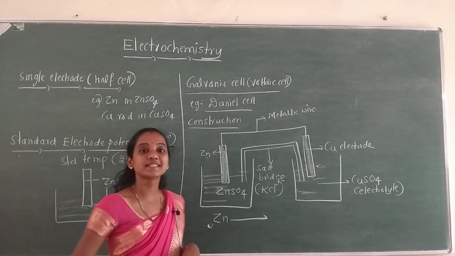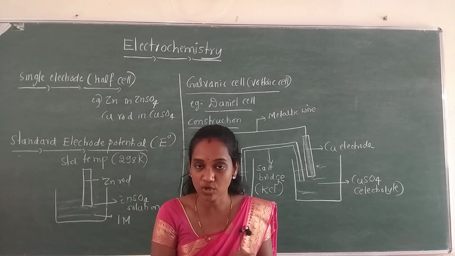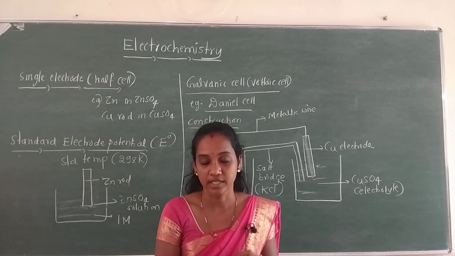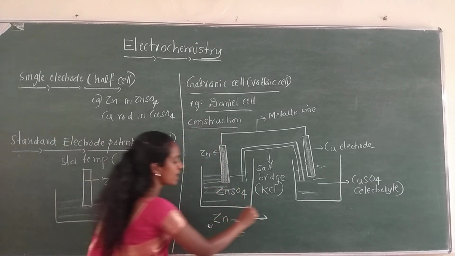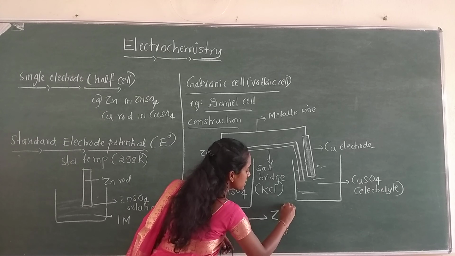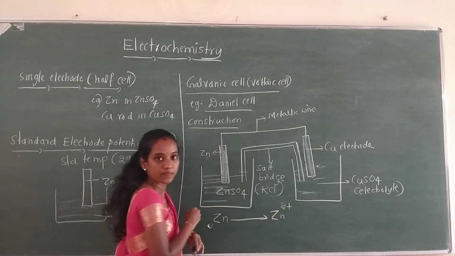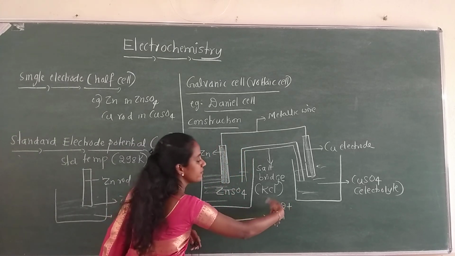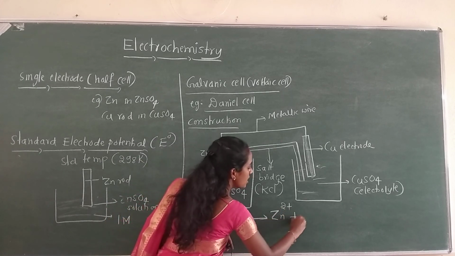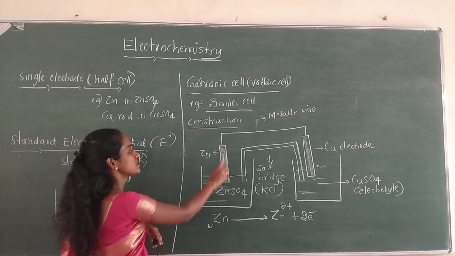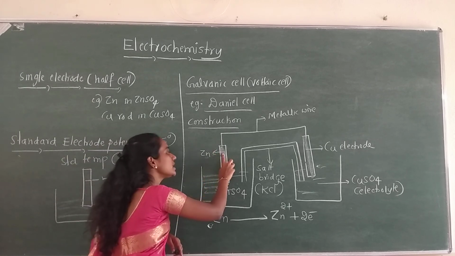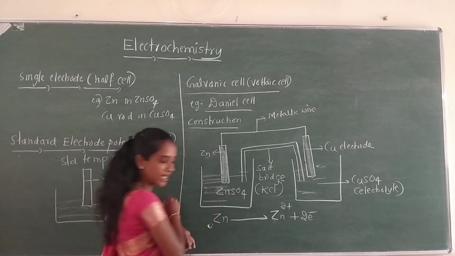We know that zinc has 30 electrons, isn't it? Out of 30 electrons, 2 electrons are removed, and the remaining species is Zn2+. Now we have only 28 electrons, that is, 2 electrons are lost here. That means the zinc atom has a tendency to undergo oxidation.